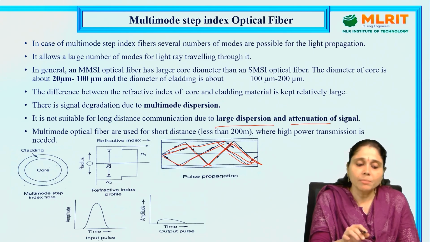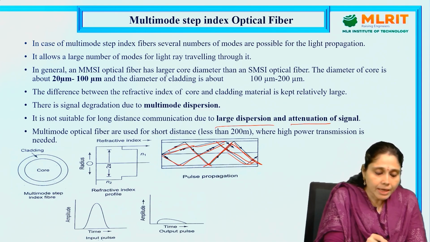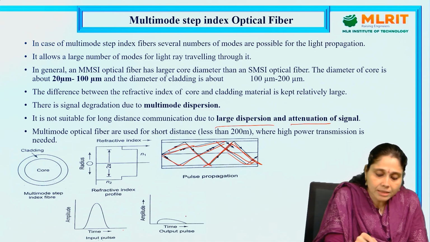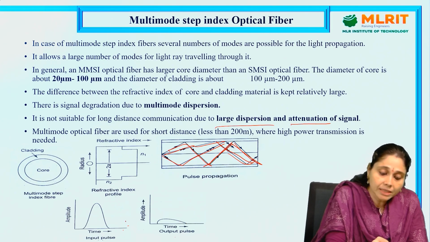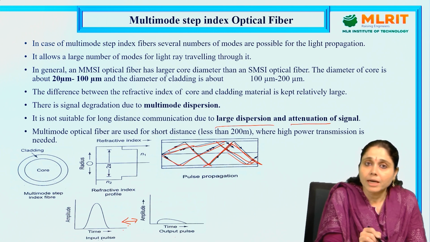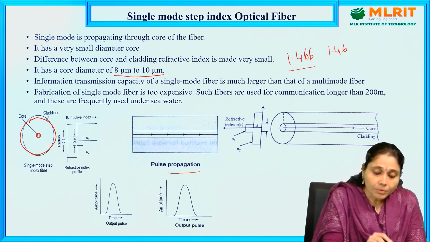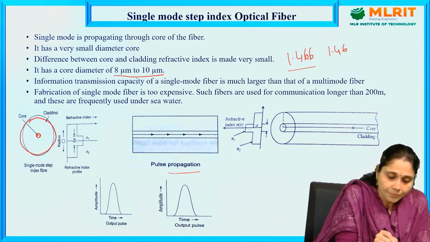Multimode optical fibers are used for short distances less than 200 meters where high power transmission is needed. See here, the input pulse will be like this, and the output pulse will have a difference from the input pulse, if you observe clearly. In the previous slide, the output pulse was the same as the input pulse itself.